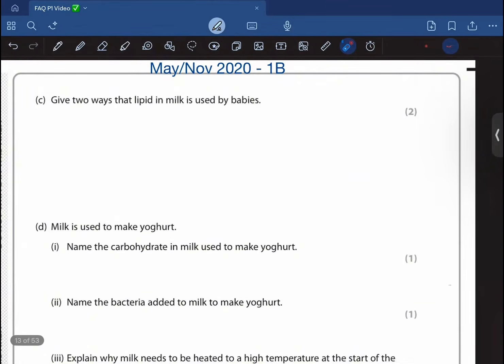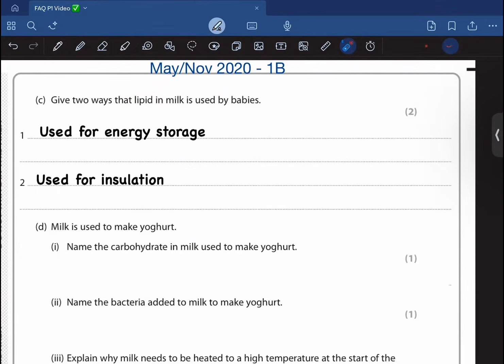Give two ways that lipid in the milk is used by babies. Okay, so first of all, lipid is used for energy storage, and also it acts as an insulation, as I have said earlier as well. So it is used for energy storage and also acts as an insulator, providing insulation.